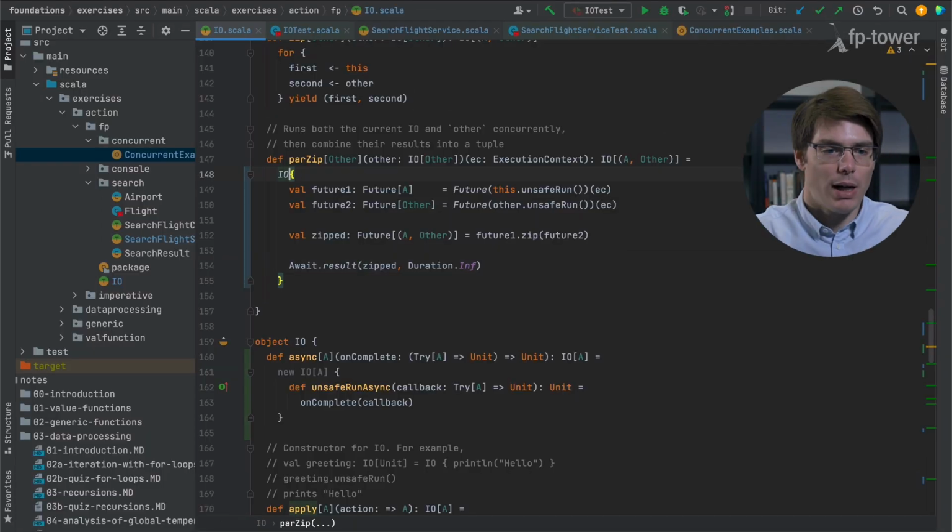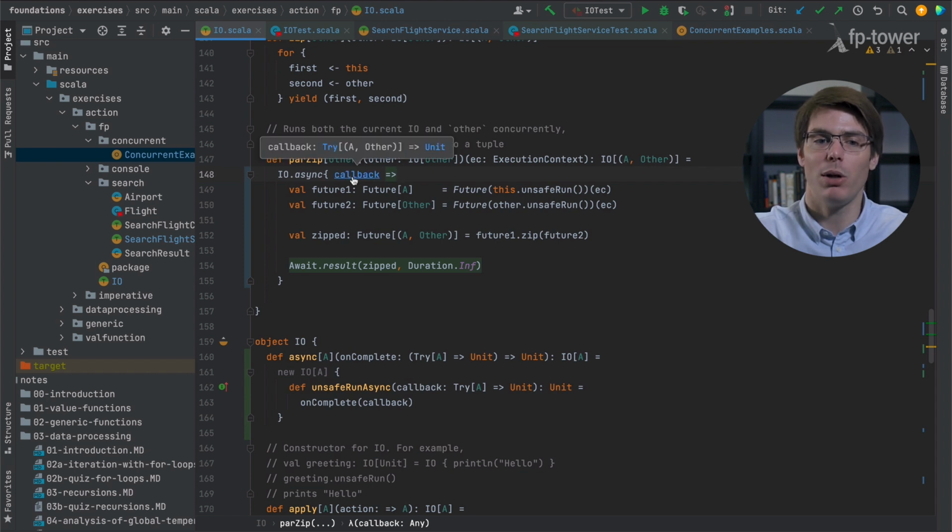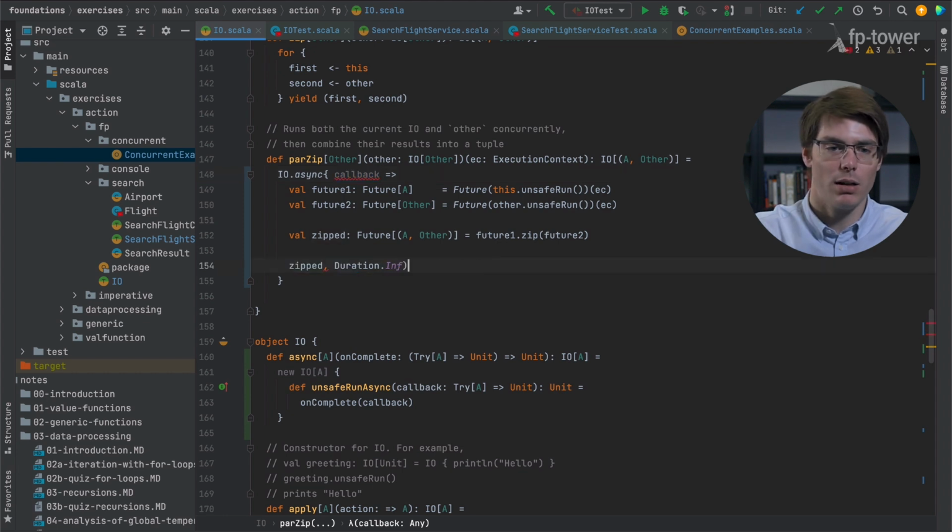Okay, so let's try to do IO.async. This is going to give us a callback function. By the way, one thing quite nice is that the type inference in Scala is quite powerful, because here we don't say what is the type of the callback, and somehow it figures out that it takes a Try[(A, Other)] and returns Unit. So somehow we need to call this callback function here without blocking. We want to remove Await.result, and call this callback when the zip is ready.